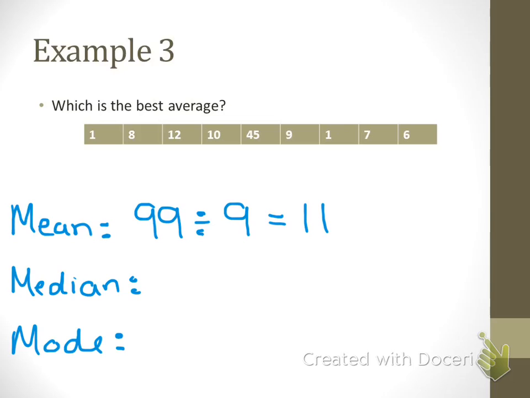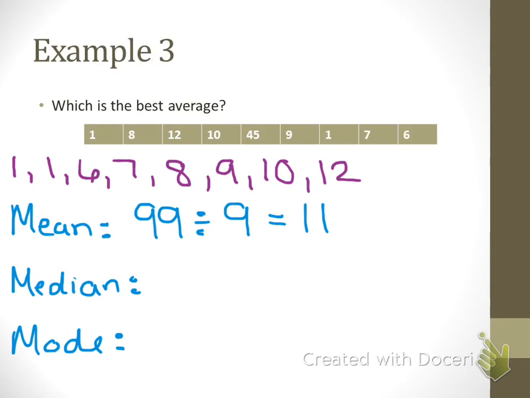Okay? Now, for the median, can I just start crossing them out and tell what the middle number is? Is that how I find the median? Yes. What do I have to do first? I have to put them in order. Okay, so we have a 1, a 6, 7, 8, 9, 10, 12, and 45? Yes. 1, 2, 3, 4, 5, 6, 7, 8, 9 numbers.